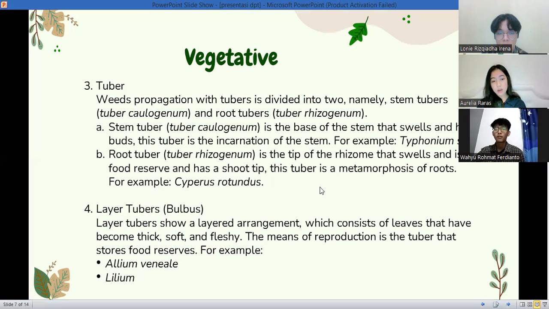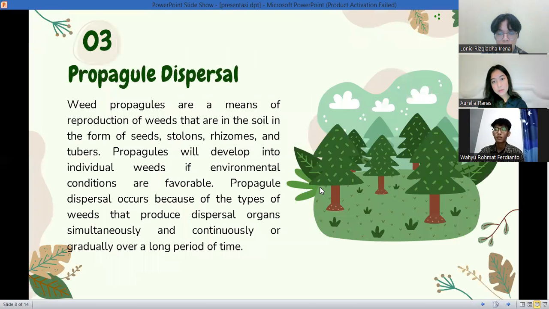Fourth, layered tubers or bulbs. Layered tubers show a layered arrangement, which consists of leaves that have become thick, soft, and fleshy. The means of reproduction is the tuber that stores food reserves, for example Allium ascalonicum and Lilium.